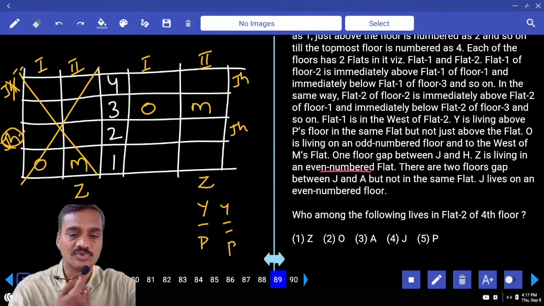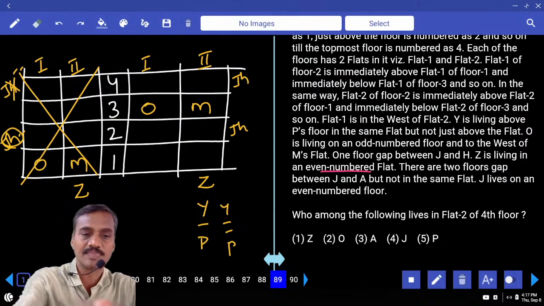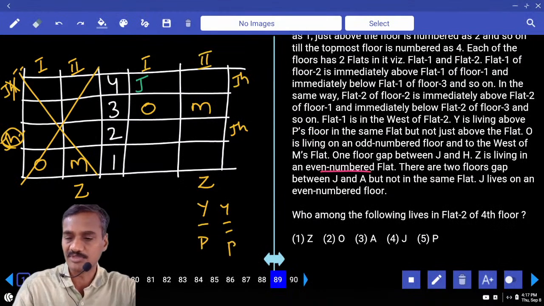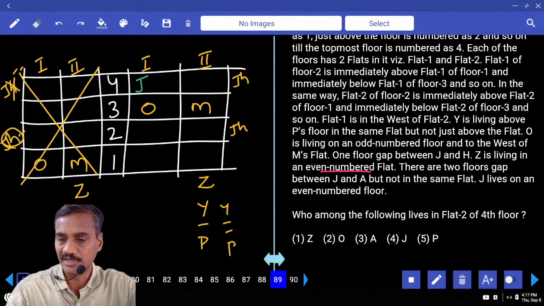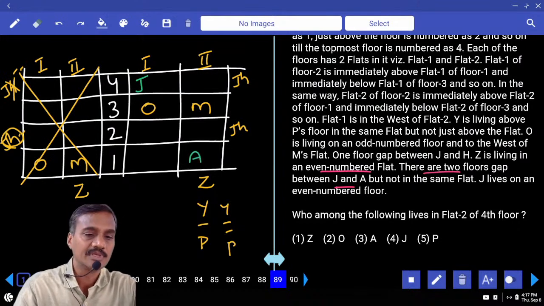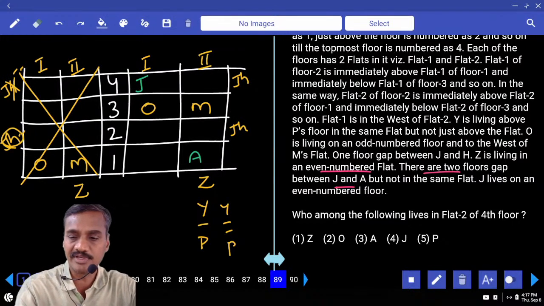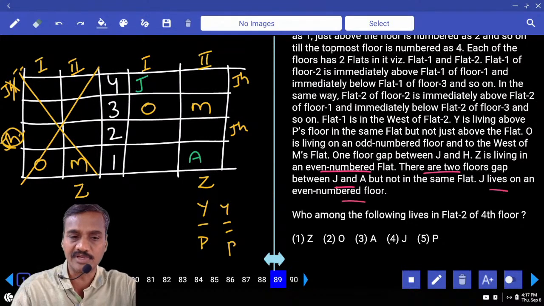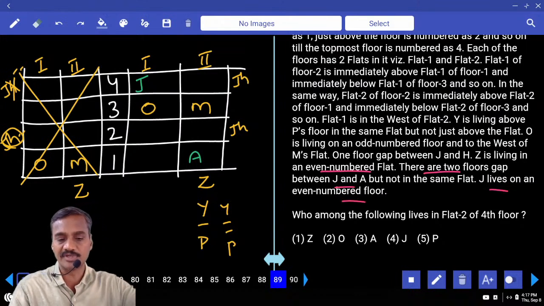Hence first case is ruled out. And in the second case, we are having two different possibilities, J and A. If J is here, J must be on the fourth floor. And there are two floors between, but not in the same. Then A will be here. If J is here, then one in between J and H. And J and H, one floor gap between. And J lives on an even number floor.